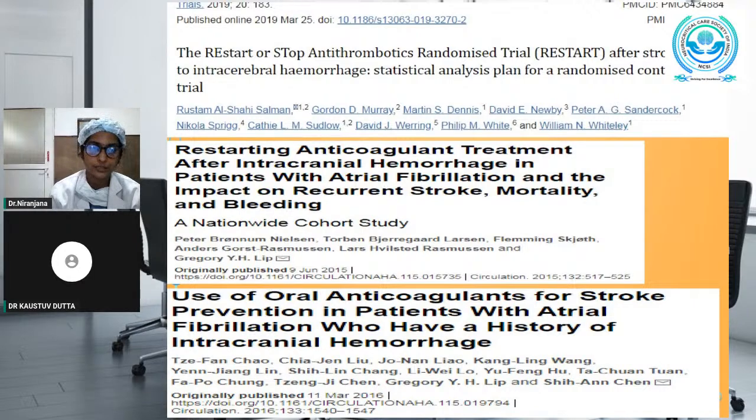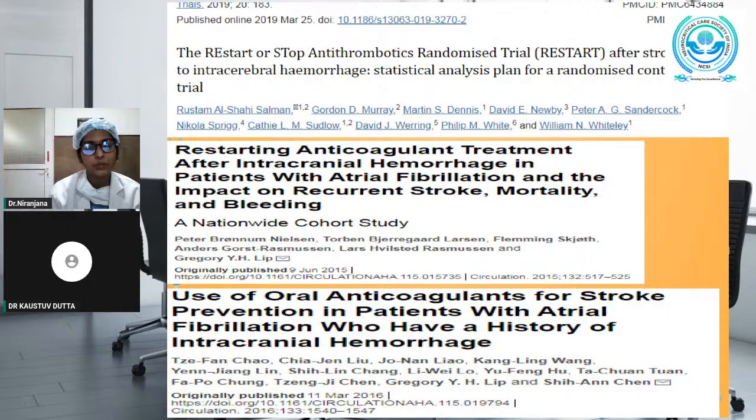of atrial fibrillation. Another Danish study, which was conducted in 2015, stated that reinitiating anticoagulant therapy after an intracranial hemorrhage in the patients with atrial fibrillation, when compared with no treatment, had significantly reduced the risk of stroke and all cause mortality.